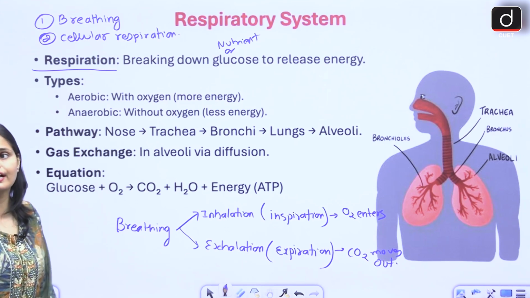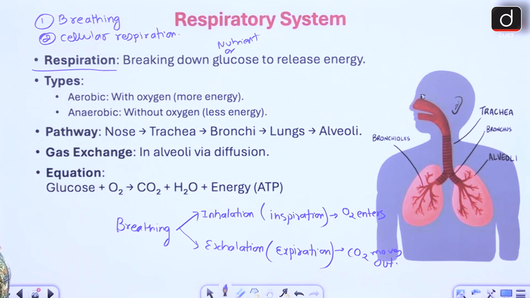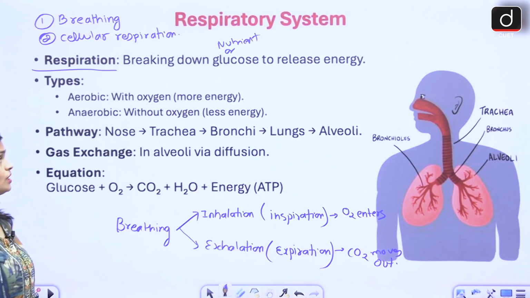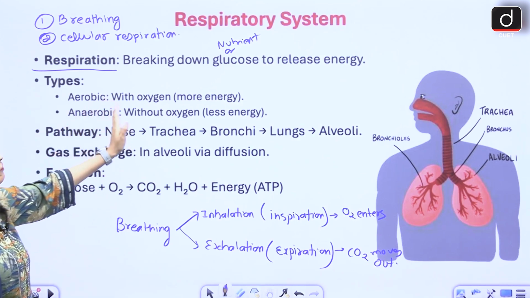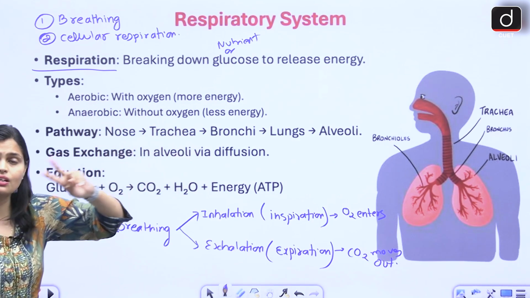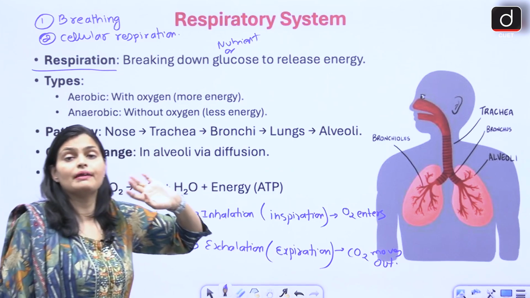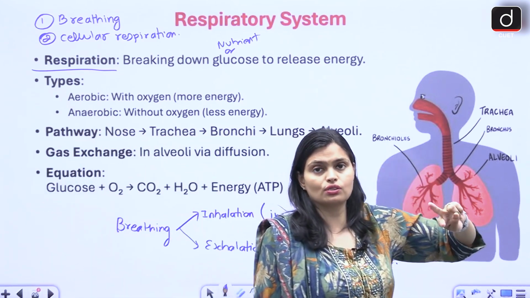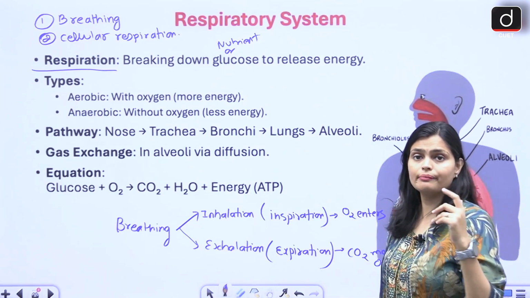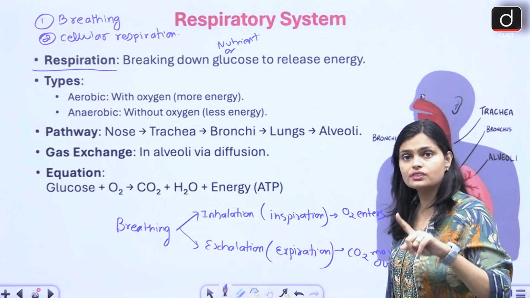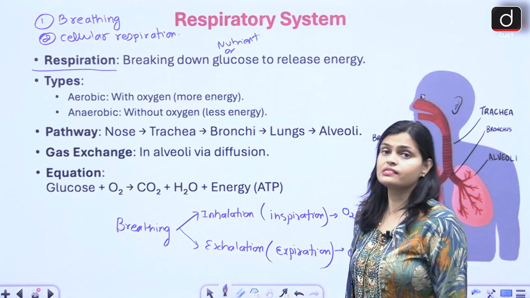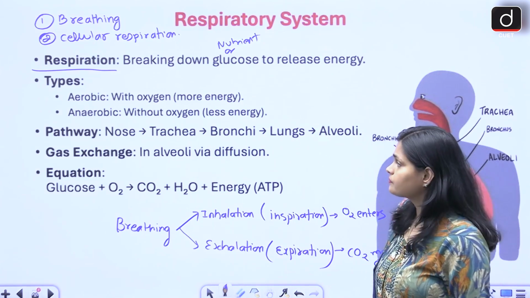Aerobic respiration requires oxygen. Nutrient is metabolized in the presence of oxygen and also in the absence of oxygen. Whenever the nutrient is metabolized in the presence of oxygen, it is called aerobic respiration; in the absence of oxygen, anaerobic respiration.